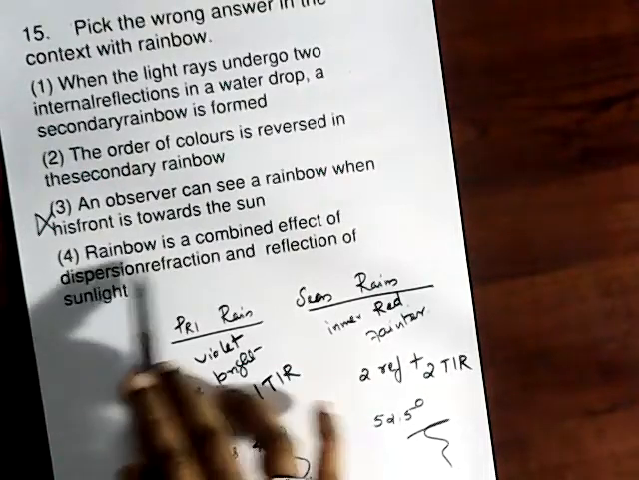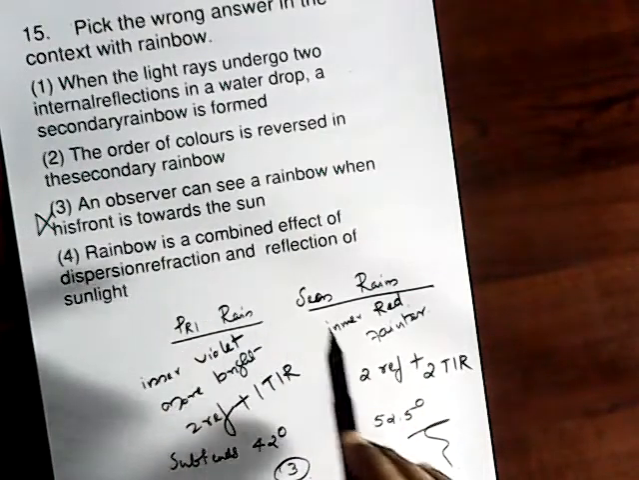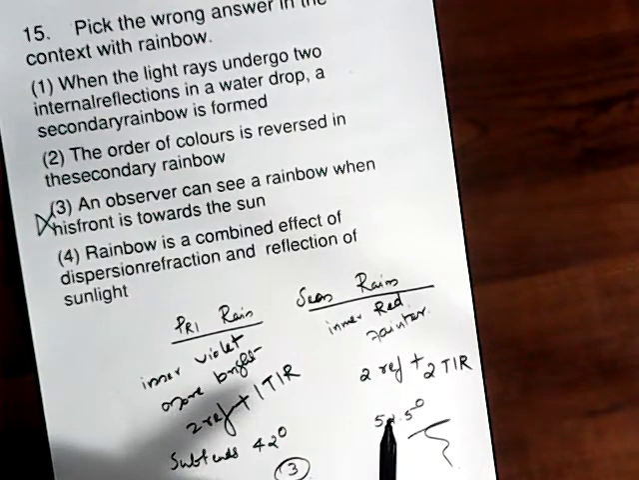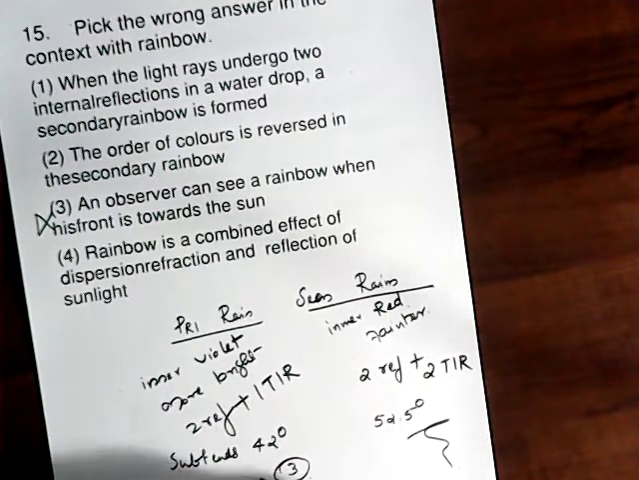The fourth choice, the rainbow is a combined effect of dispersion, refraction and reflection. So that is fine, good. The 3 is the answer.